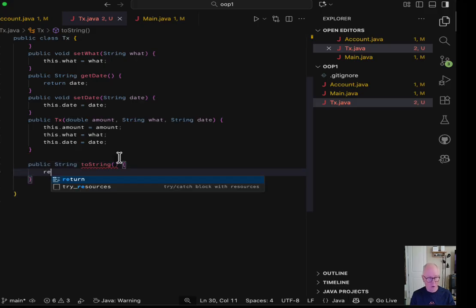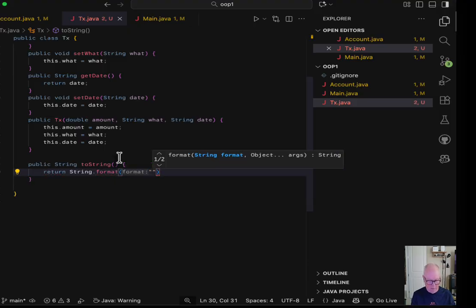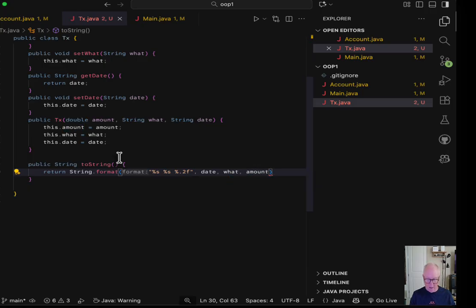And here we're going to return a string.format. So the date, %s, and the what, %s, and the amount, %.2f, and then we'll pass the amounts. So we'll pass the date, the what, and the amount. There we go. So now we've told transaction how to print itself. I don't have to repeat this over and over and over again. It just automatically knows how to print itself.